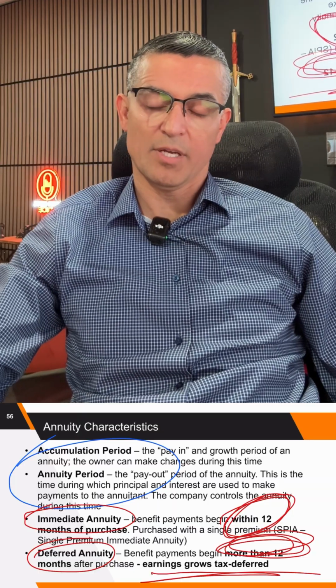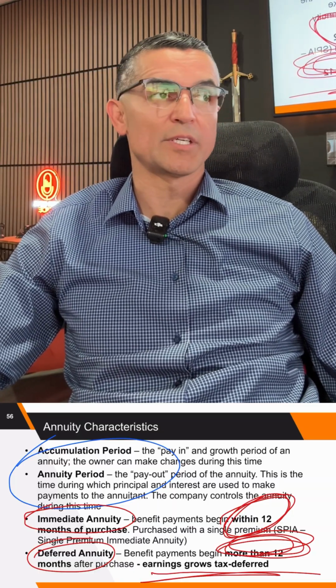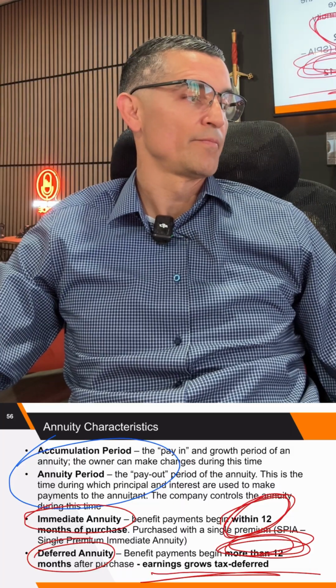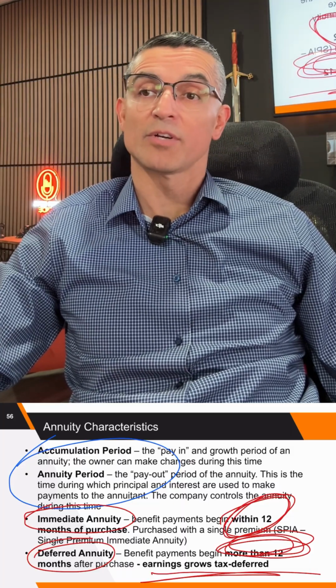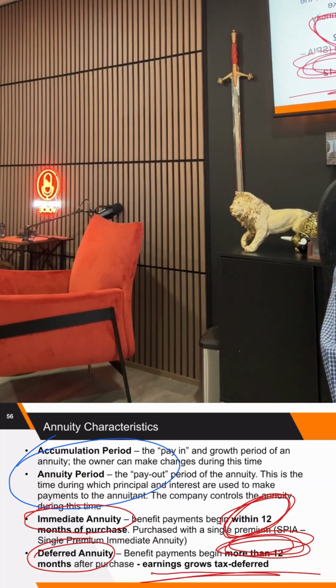So that's a good benefit. That's the reason why people want to get annuities, because of the tax deferred growth, whether it's qualified money or not. It's a good benefit. Does that make sense? Any questions on that? No. Benefit payments begin.